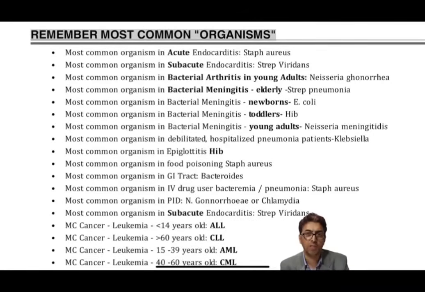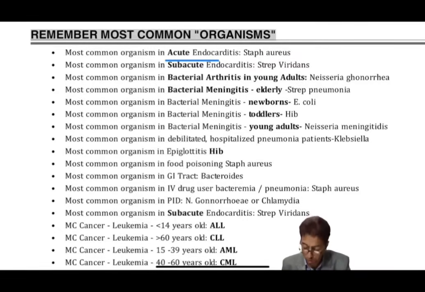So, we deal with acute bacterial endocarditis. Acute bacterial endocarditis is a clinical entity which is very serious. We are not here talking about subacute. So acute, you know the organism Staph aureus. Staph aureus, which is implicated in many conditions like food poisoning, like staphylococcal scalded skin syndrome, like acute mastitis, like acute hematogenous osteomyelitis. In a similar manner, Staph aureus is the most common organism for acute bacterial endocarditis.